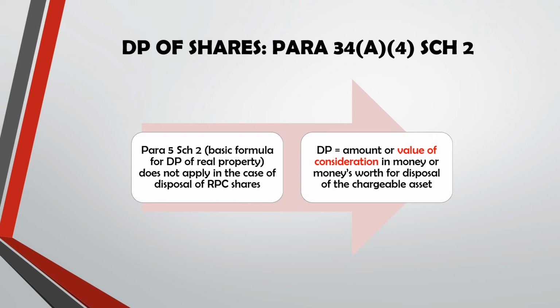So what will be the disposal price of shares? Under this paragraph, they say the DP will be amount of value of consideration in money or money's worth for disposal of the chargeable asset. So it means that disposal price is as per the agreed value between the two parties. What will be the amount that the seller receive from the buyer? So that is the disposal price.